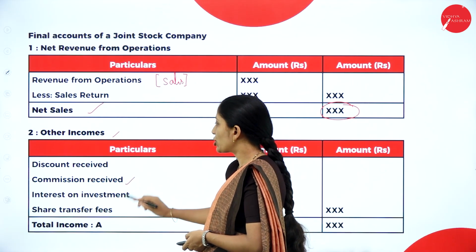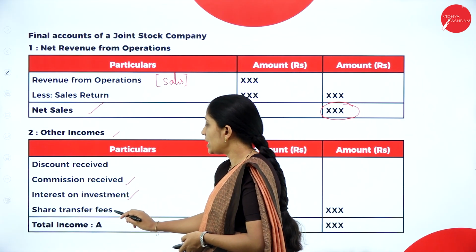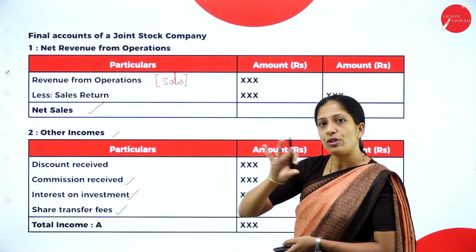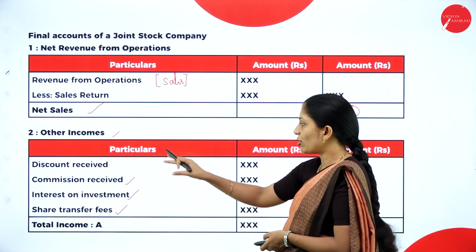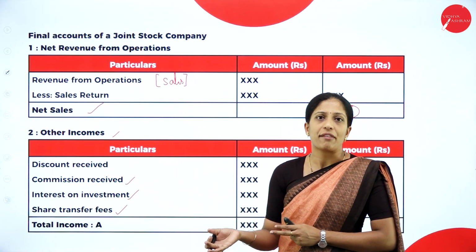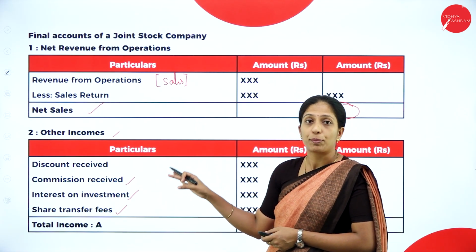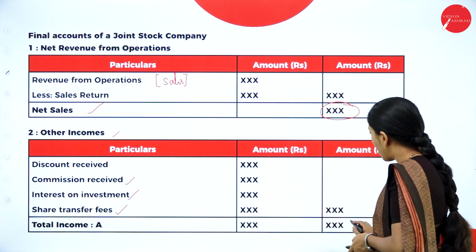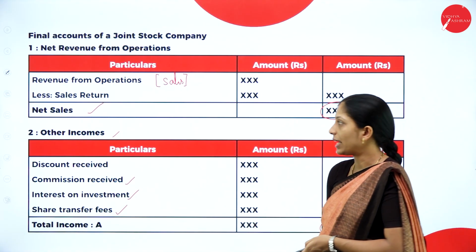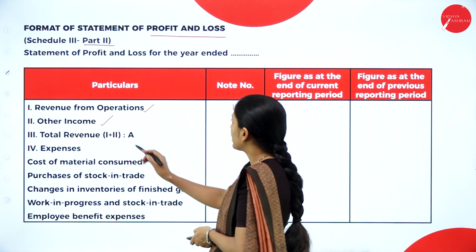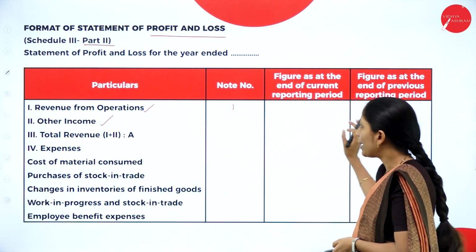Discount received, commission received, interest on investment, share transfer fees. So then you will get your total income. So it depends upon the problem. Suppose if they have not given all the 4, so whatever they have given, you have to record or prepare a necessary note, and whatever the amount you get here, you have to record in your statement of profit and loss.